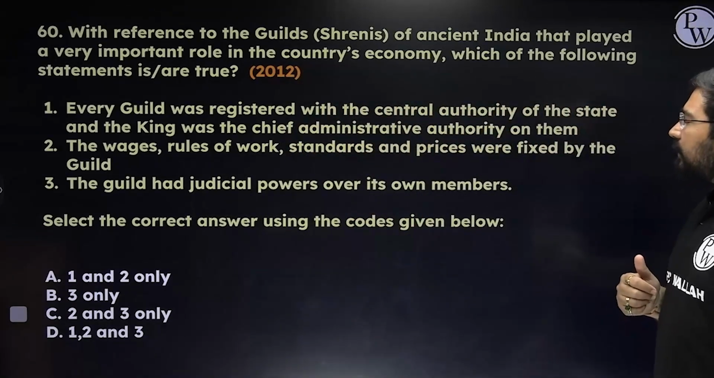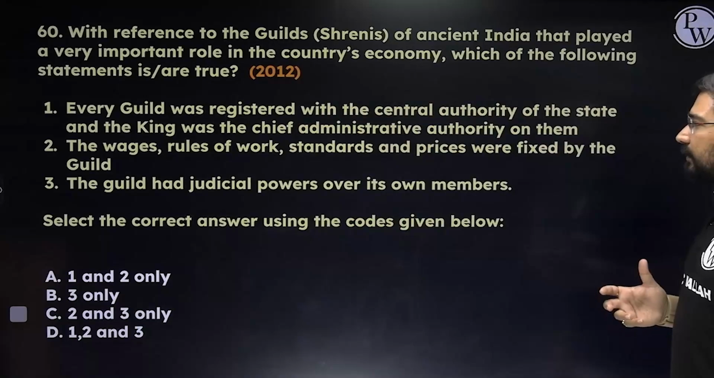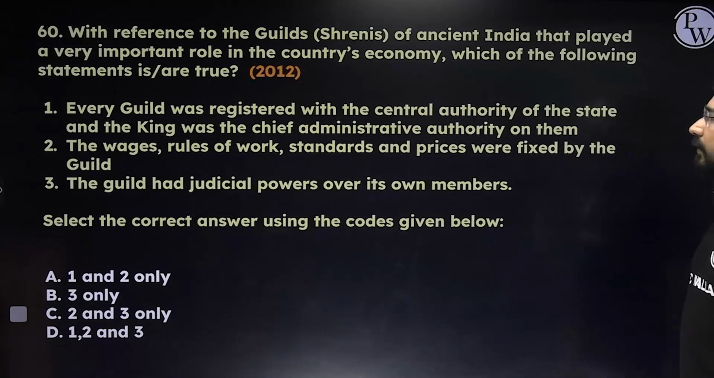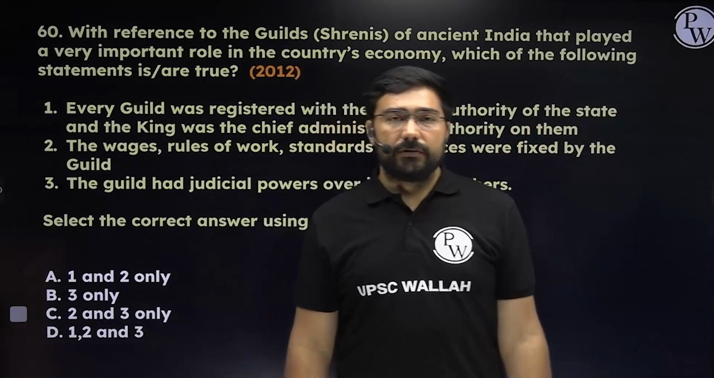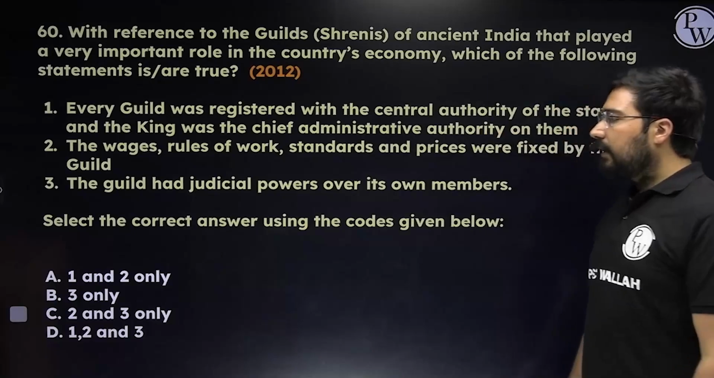Every guild was registered with the central authority. No, everyone was not registered. They may have some linkage, but it was not mandatory. The king was the chief administrative authority, but everybody was not registered. So the first statement becomes incorrect.